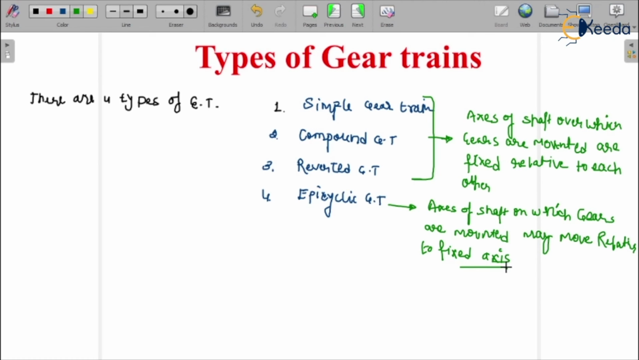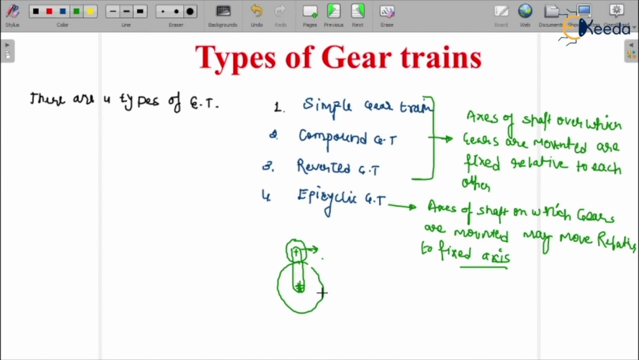You need to understand the axes of the shafts in epicyclic gear trains. For example, I'm just explaining the epicyclic gear train. This is the fixed axis. And there is another shaft with its own axis. It may move; both of these are connected to the arm, and as the arm rotates, the axis of the shaft is in rotation with respect to the fixed axis. So that is the epicyclic gear train, in which the axis of the shaft on which gears are mounted may move relative to the fixed axis.